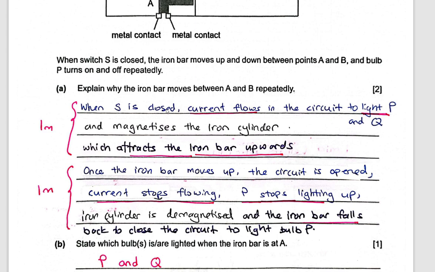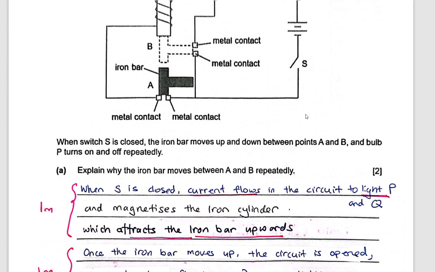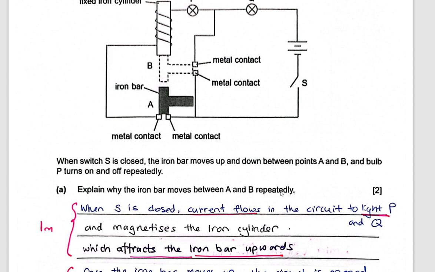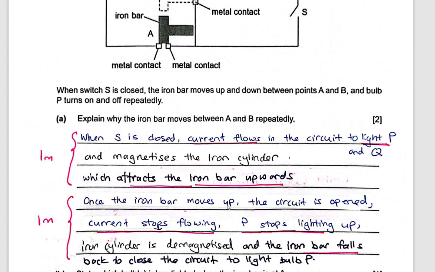Step by step. When S is closed, current flows through the circuit. See? When S is closed, current flows through to light up P and Q. And it magnetizes this iron cylinder. P and Q is not important for this question because there is no need to talk about the bulbs for part A. It's only talking about the iron bar. So you don't have to mention the lighting up of P and Q, that's fine. So S is closed, current flows through the circuit and magnetizes the iron cylinder, which then attracts the iron bar upwards. Once the iron bar moves up, the circuit is now open.